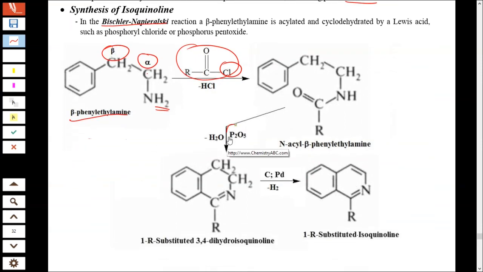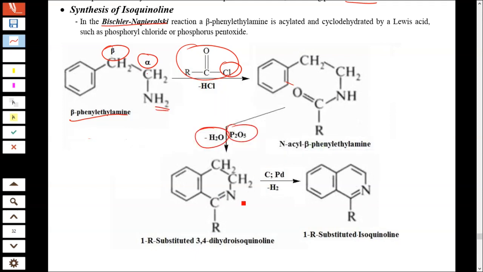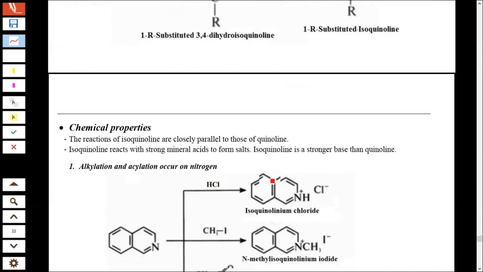If you treat it with P2O5, a water molecule will be removed, that is this hydrogen and the oxygen as H2O. You will get a ring compound, and treatment with palladium in presence of hydrogen gives substituted isoquinoline.